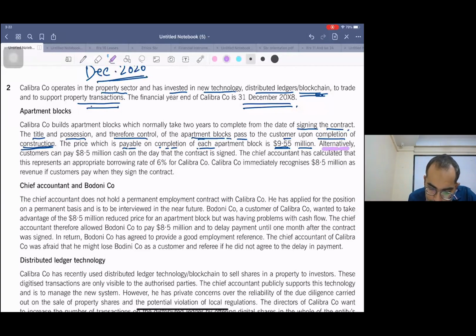Alternatively, customer can pay 8.5 million cash on the day that the contract is signed. Now the chief accountant has calculated that this represents an appropriate borrowing rate of 6% for Calibra. That means us. Calibra company immediately recognized 8.5 million as revenue. Full time wrong treatment, wrong, if customer pays when they sign the contract.